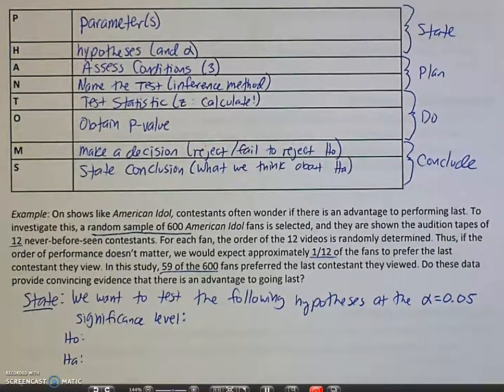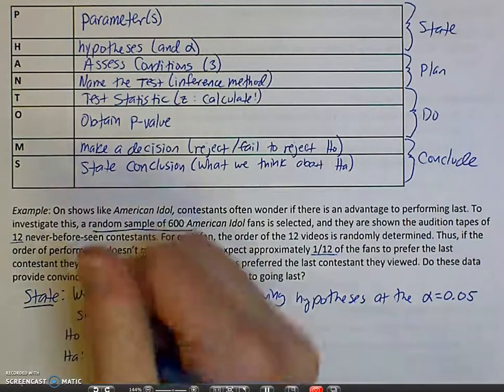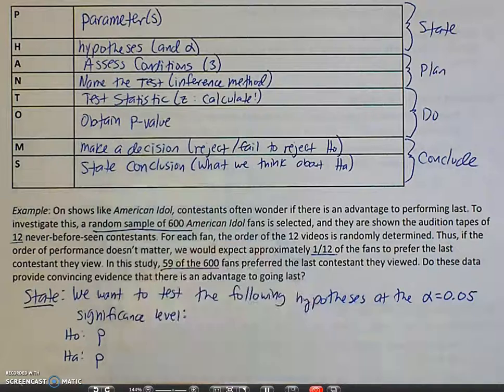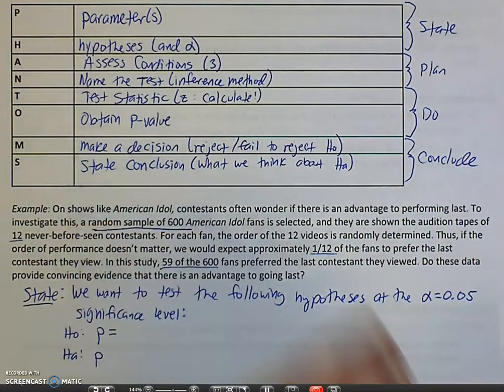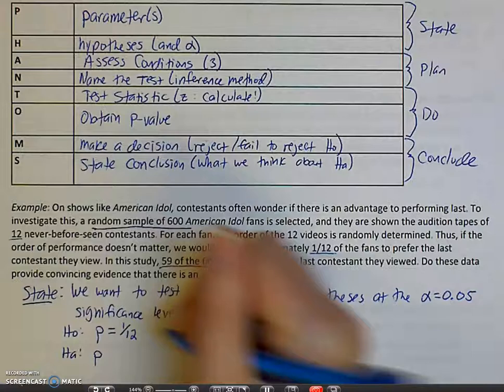an H sub a. Now, this is a problem for proportions. So p is going to be the parameter that I use. It's not mean, it's not mu. And then our null is always some kind of equal. So, like how it said, we would expect approximately 1/12 to prefer the last. So p is equal to 1/12.